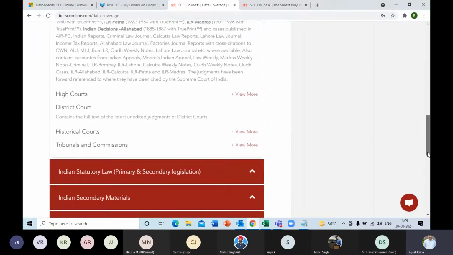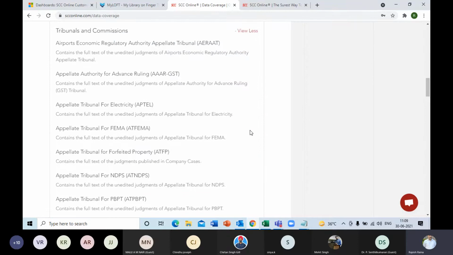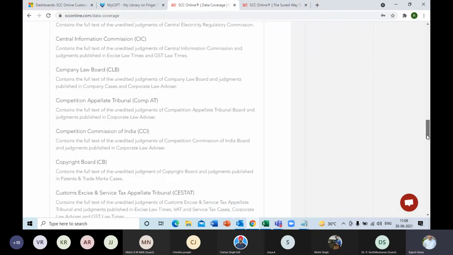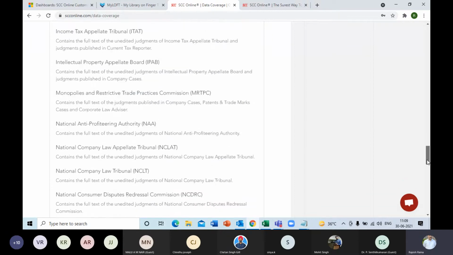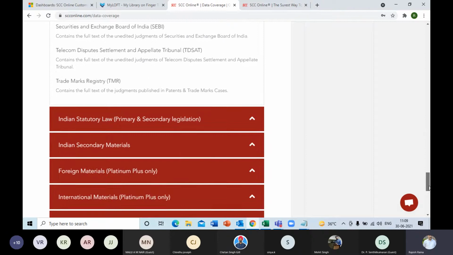Apart from this, we have all the high courts and select few district courts in SCC Online. Historical pre-independence courts, whether Pepsu or Lahore, are available here. And various tribunals and commissions, including the Company Law Board, NCLAT, APTEL, TRAI, RERA, CCI, CESTAT, NCDRC, TDSAT, etc., are also available.